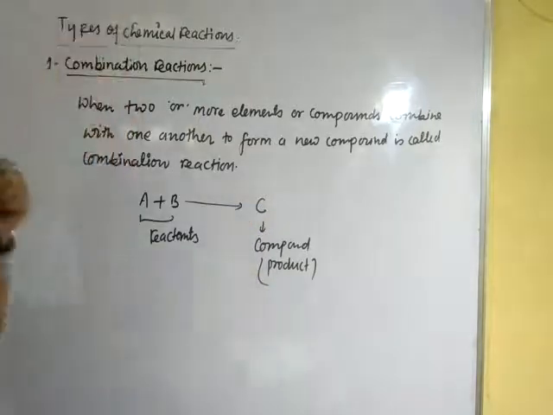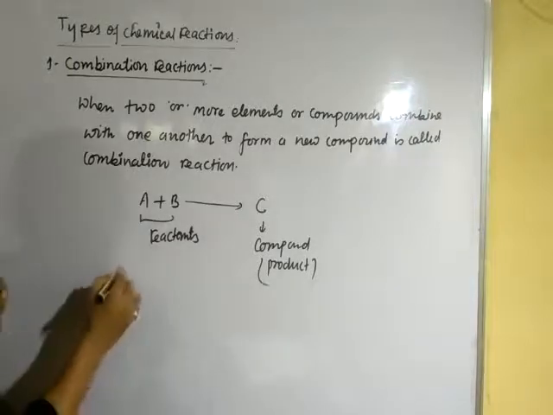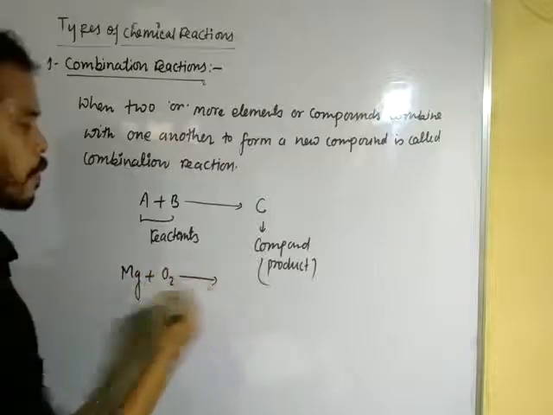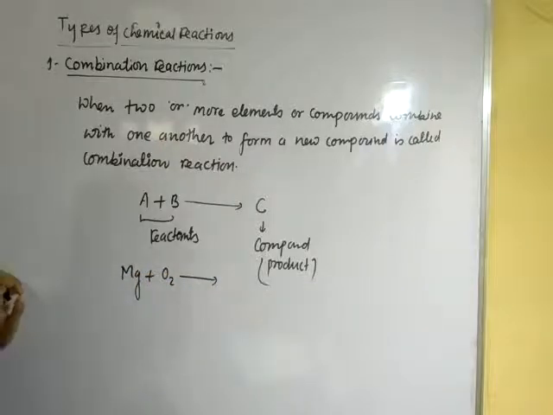Now let us see another example, when magnesium is burned to form magnesium oxide.